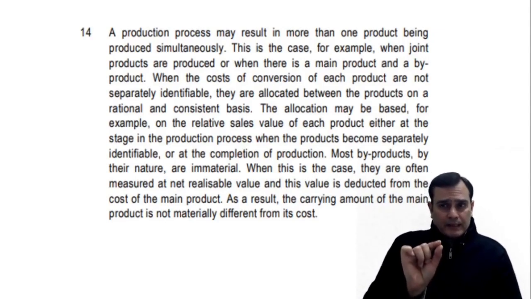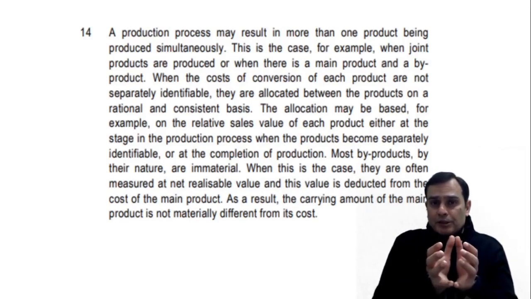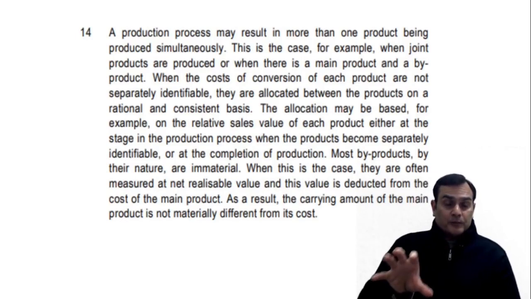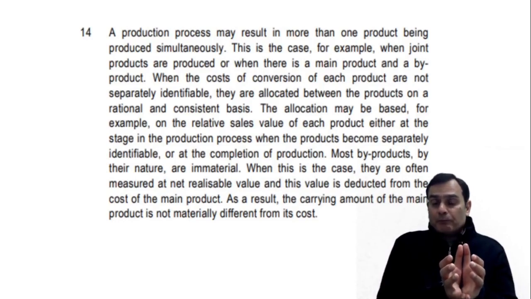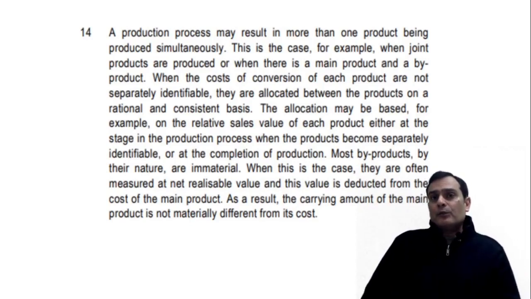Then it says the allocation. That means when you're allocating the JPC, the allocation may be based, for example, on the relative sales value of each product, either at the splitoff point, or when the products become separately identifiable, what we technically call sales after further processing. That's what we used to do in cost accounting, that the joint processing cost is apportioned between the joint products or between the main and the byproducts in the ratio of sales value at the splitoff point or the sales value after further processing.